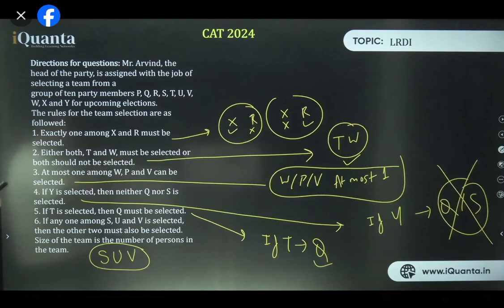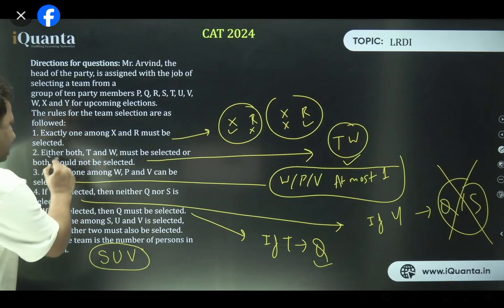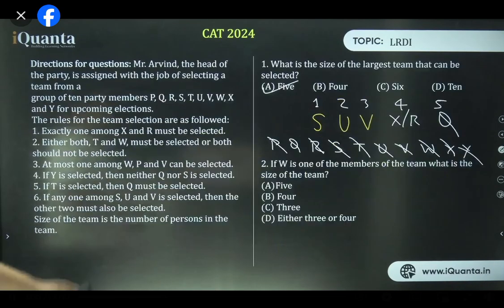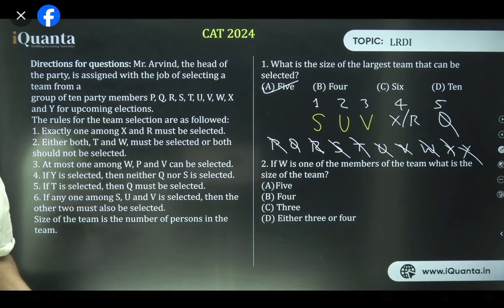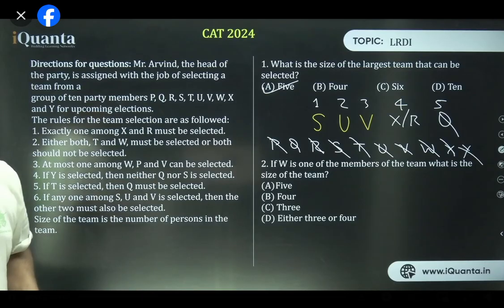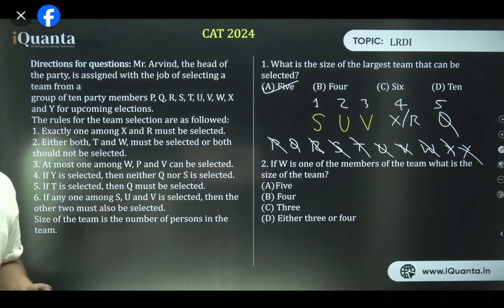Why not T? See, it says either both T and W must be selected or both should not be selected. Because W has been rejected already, T cannot come. Is that clear, everyone? Those who are thinking why not T, that is the reason: W and T have to come together. Clear, Rachna? And others who are asking that?